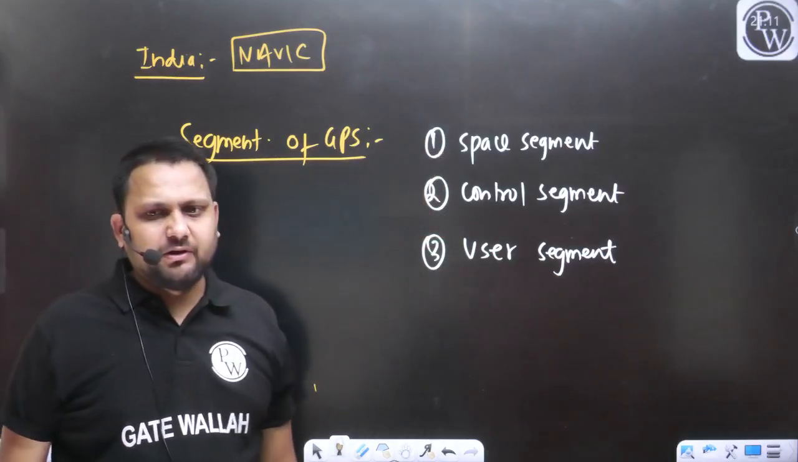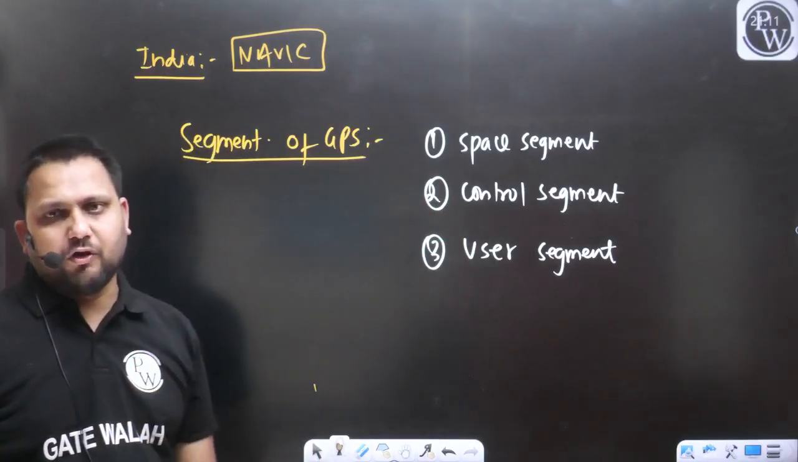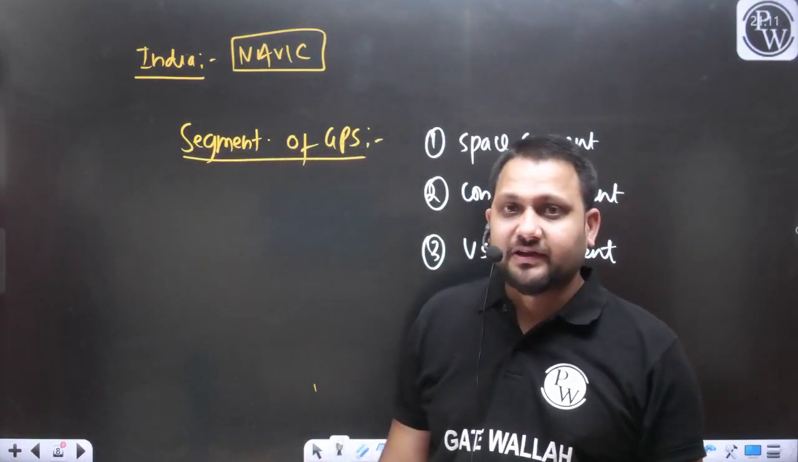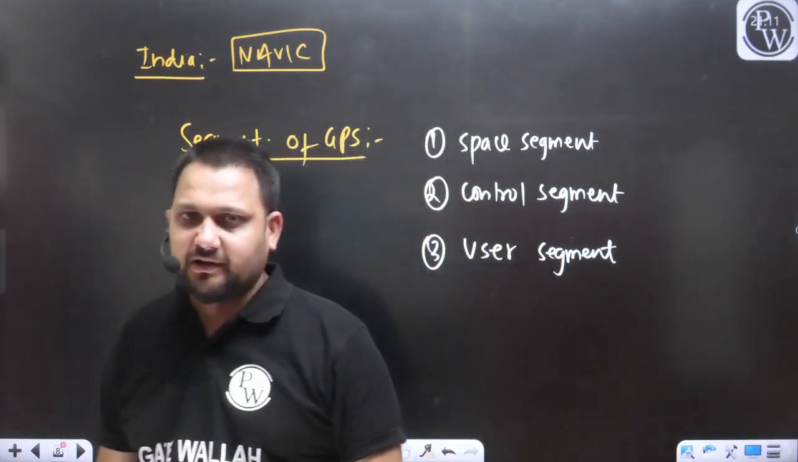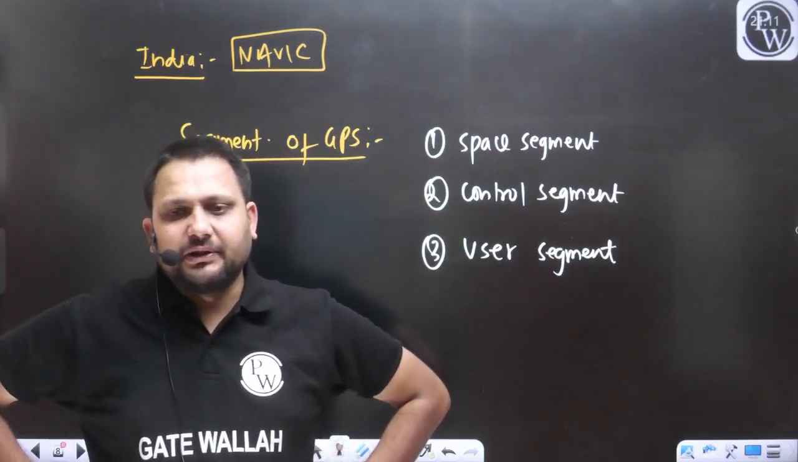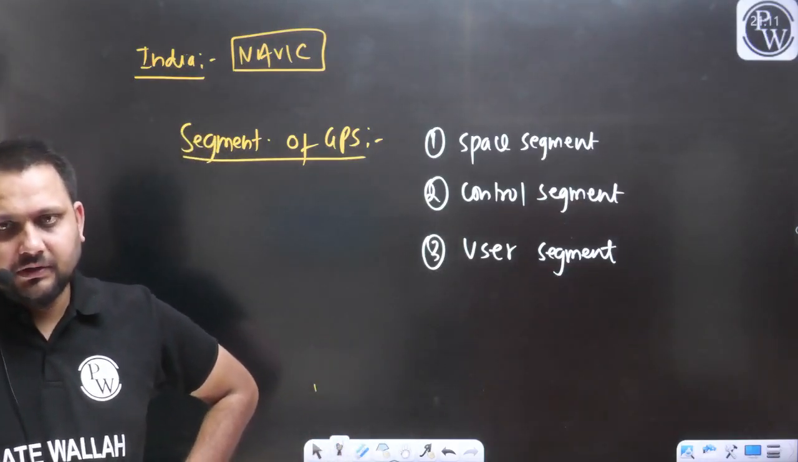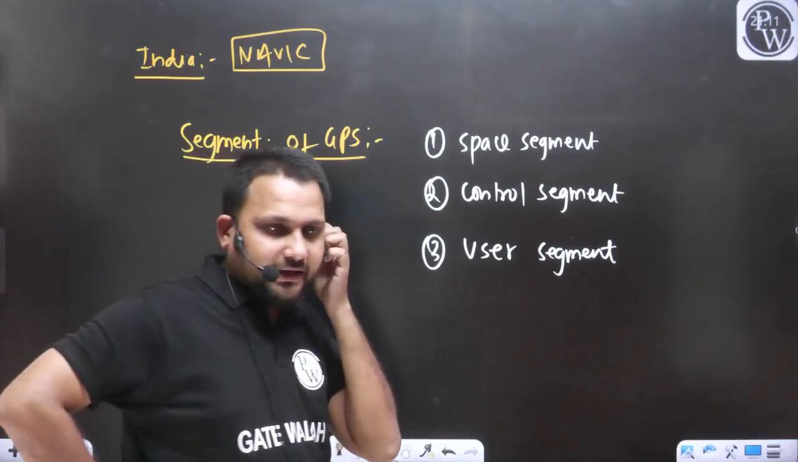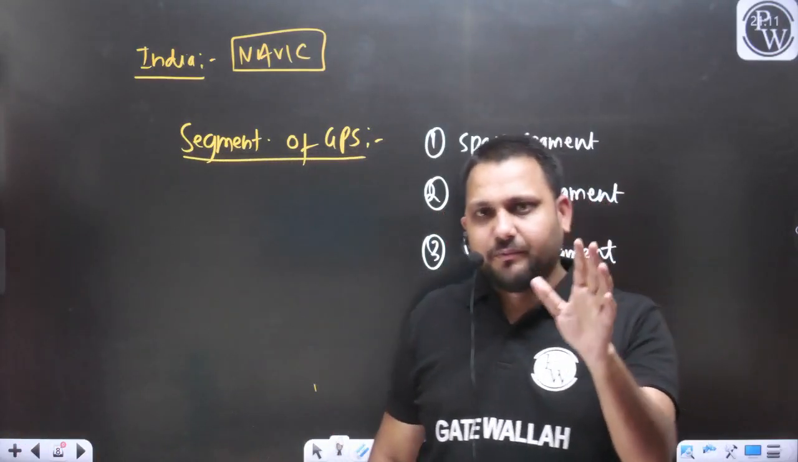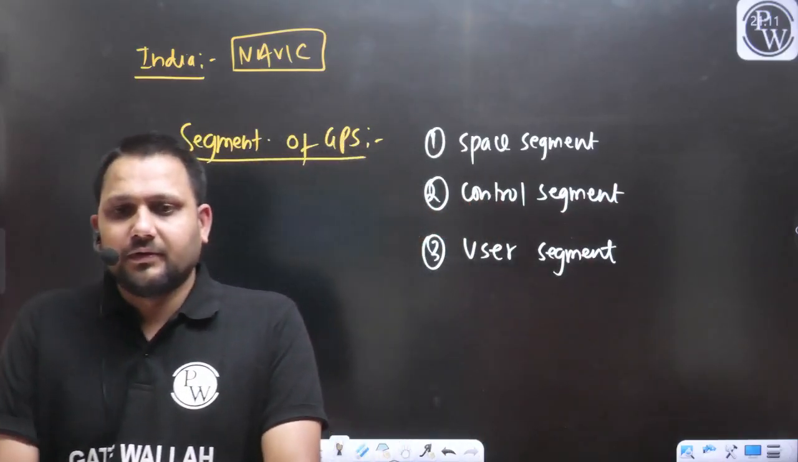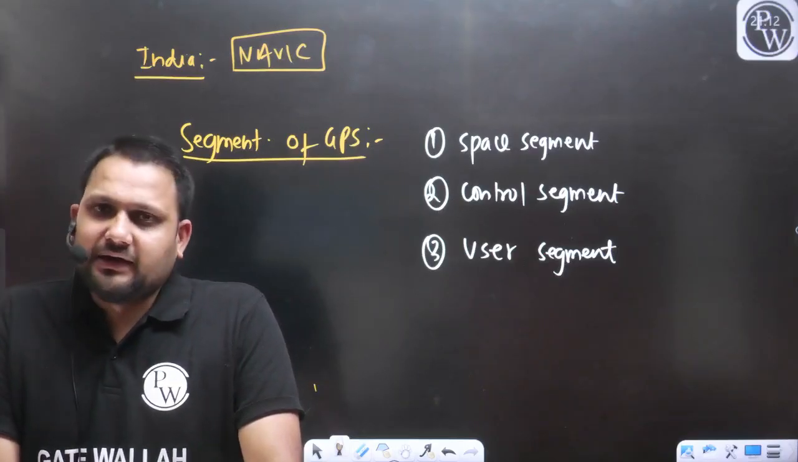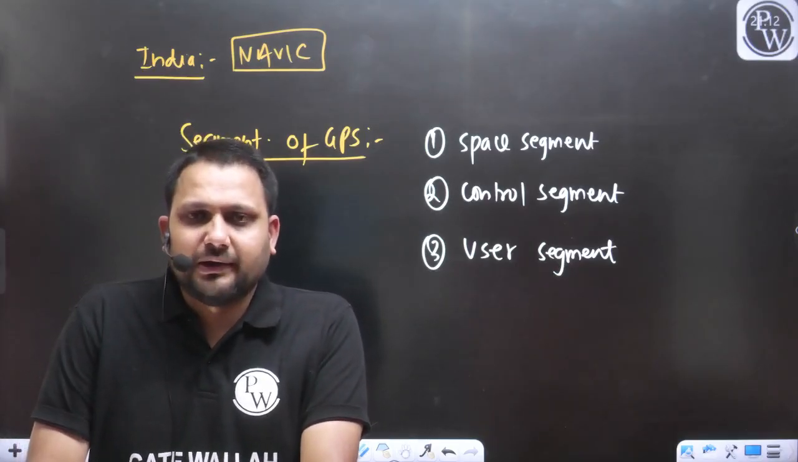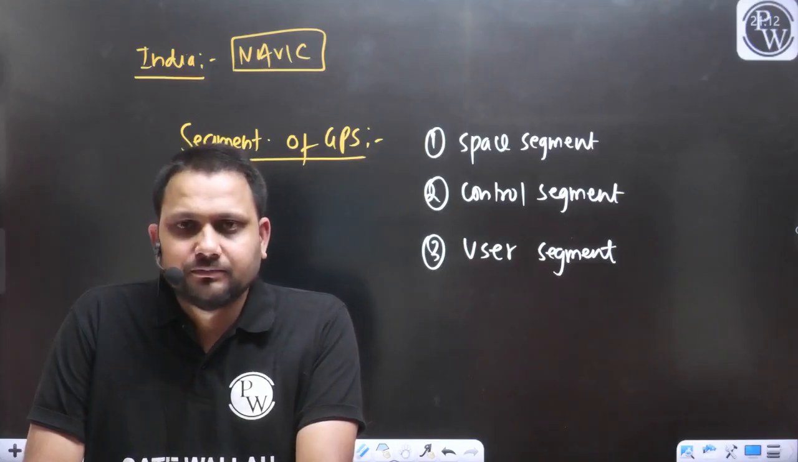First is the space segment. If I talk about the space segment of the GPS, satellites will be part of the space segment. Yes or no? Whatever information they are collecting, they must be sending this information to the ground control station. They are continuously capturing the data, but there should be proper transmission of that information or data.